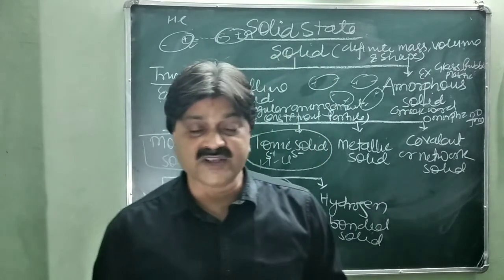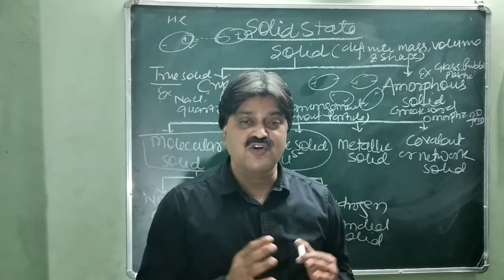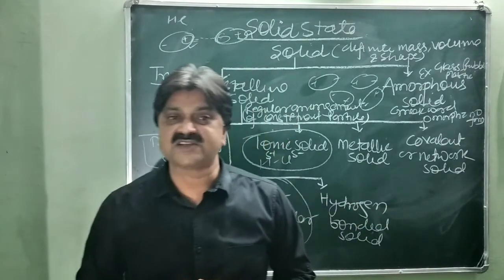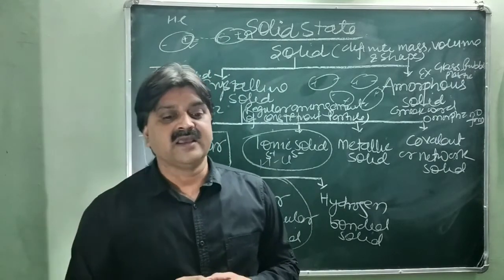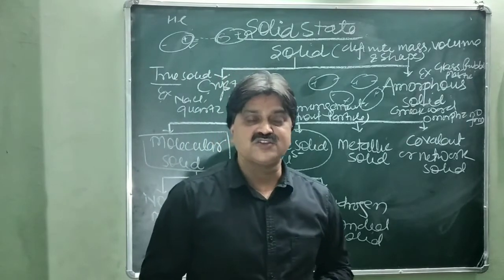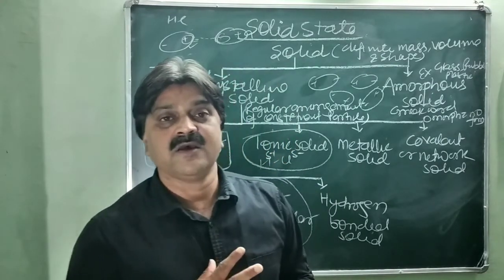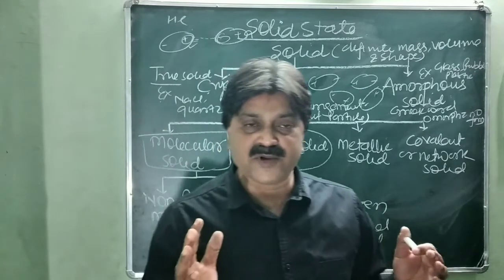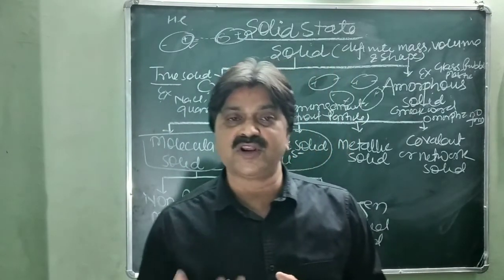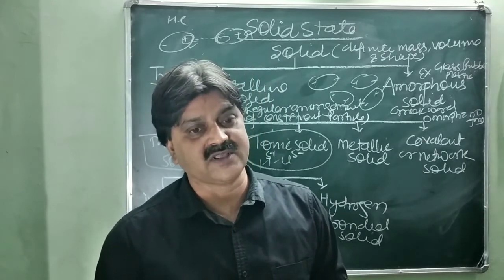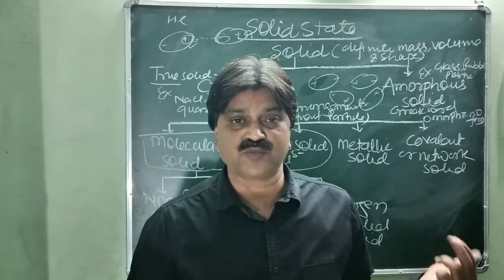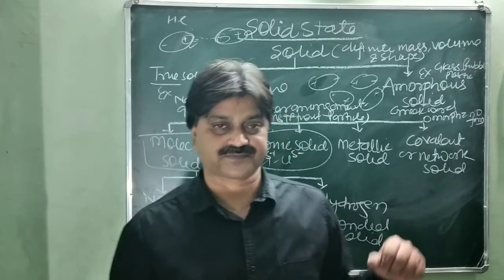So you can say that the ionic solid is stronger as compared to the molecular solid because their constituent particles are cation and anion. In the solid state it is brittle in nature, hard, and a bad conductor because all the cations and anions are completely close packed, but it dissolves in water because water is also polar in nature, hence the conductivity. So this is called the ionic solid. Is it clear? Just like sodium chloride is an ionic solid.